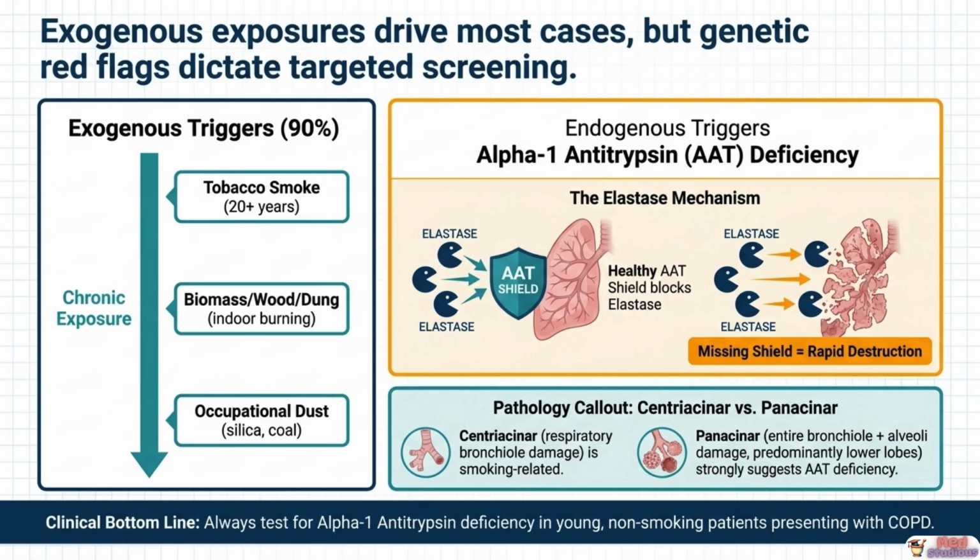Without that shield, elastase destroys lung parenchyma unchecked, producing pan-acinar emphysema, affecting the entire bronchiole and alveolus, predominantly in the lower lobes. Smoking-related emphysema, by contrast, produces centriacinar destruction, targeting the respiratory bronchiole. This pathological pattern distinction is a high-yield examination point.